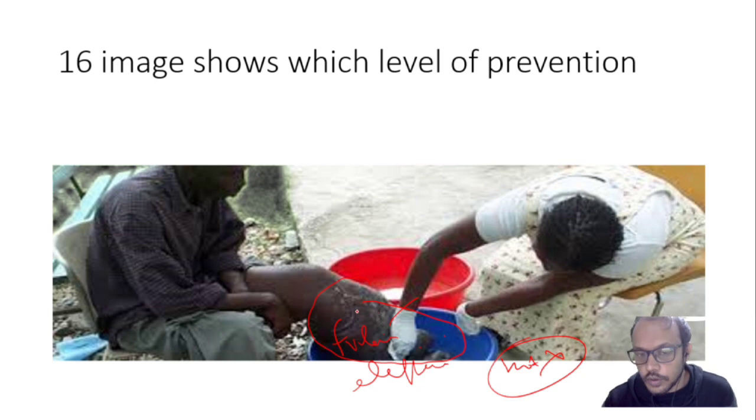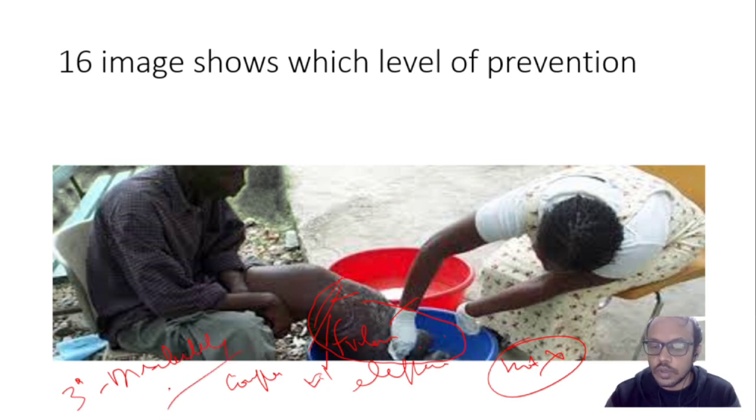Okay, normal soap water is used for cleaning so that no bacterial infection should be there, and if there is bacterial infection, the infection will spread and ultimately amputation can be required. So to save the limb we have to clean the legs, so any complication is limited. So level of prevention में अगर हम देखते हैं तो ये किस तरह का लिमिटेशन हुआ, डिसेबिलिटी लिमिटेशन हुआ ना. हम डिसेबिलिटी को लिमिट कर रहे हैं, ज़्यादा बुरा नहीं कर रहे हैं, उसके पैर को सही रख रहे हैं, जितना खराब हो चुका है. ठीक है, so there is a disability limitation here, so that disability limitation is called tertiary prevention, or rehabilitation is also a kind of tertiary prevention.